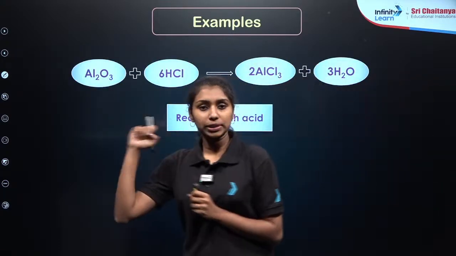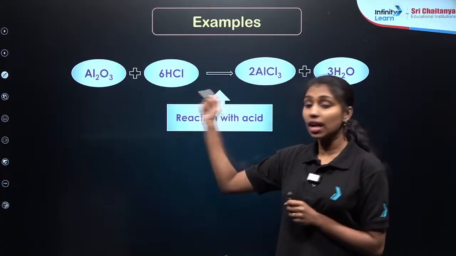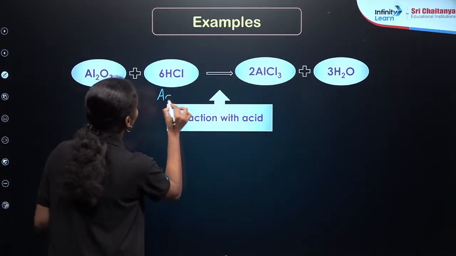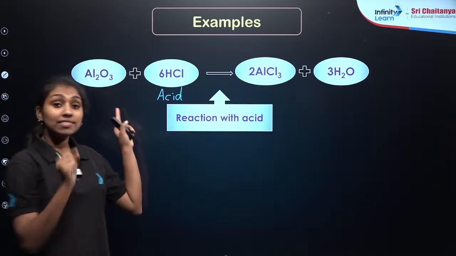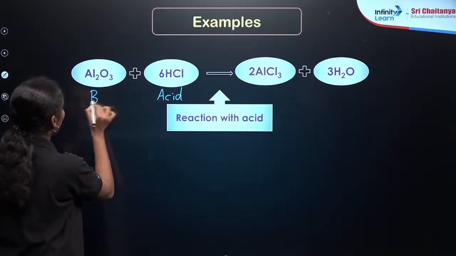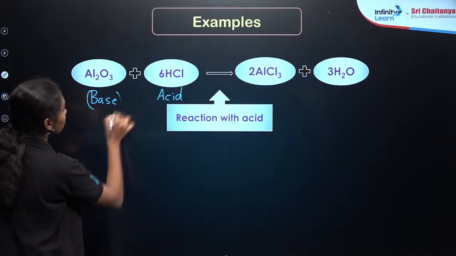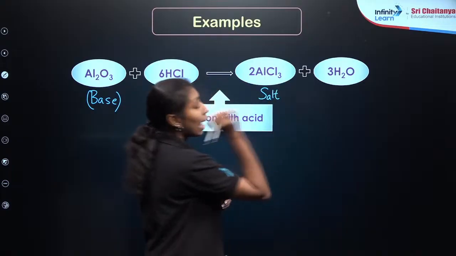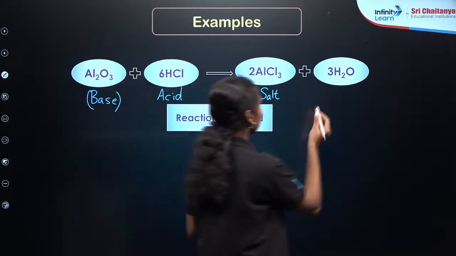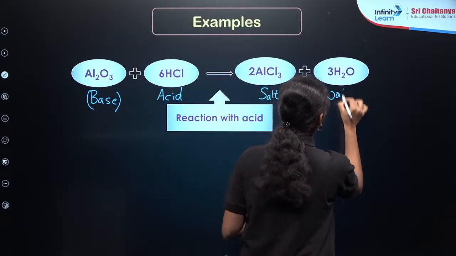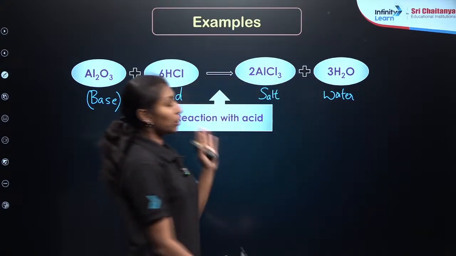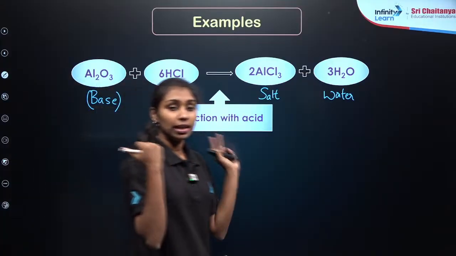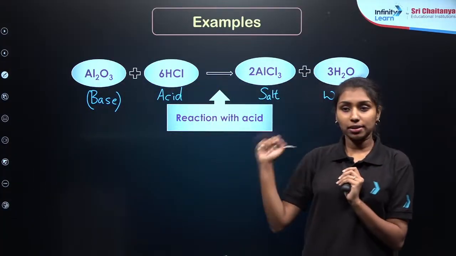Yes, Al2O3, right? Al2O3 is first reacting with hydrochloric acid, HCl, right? So this is the acid. Whenever it is reacting with the acid, it will act as a base, right? So it will form AlCl3, that is a salt, plus water. So this reaction is known as an acid-base neutralization reaction. Clear? So here in the case of aluminium oxide, it can act as a base in the presence of an acid. For example, it is given here for the reaction with hydrochloric acid.